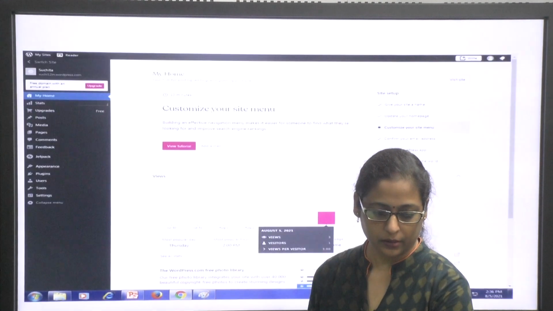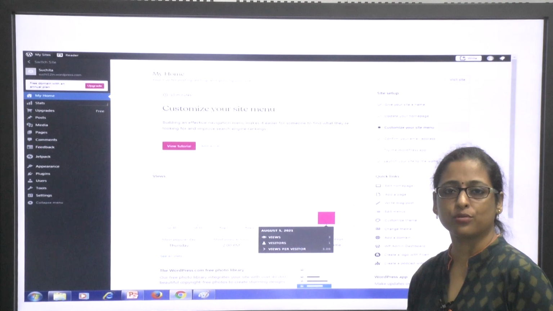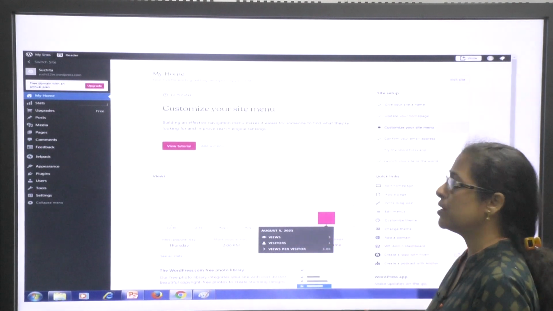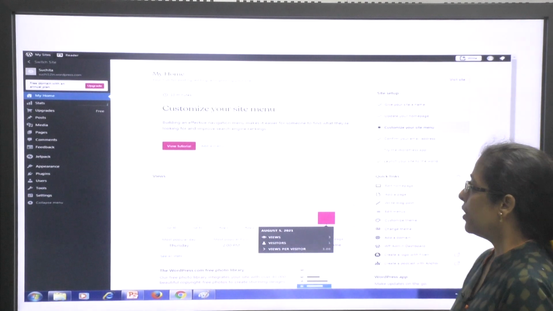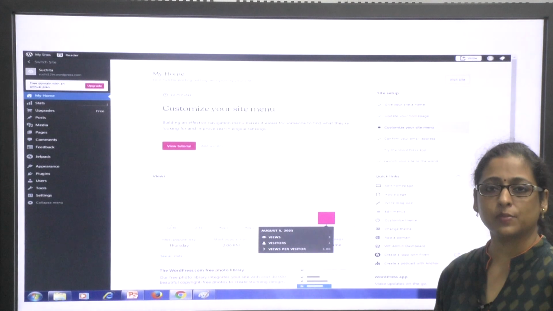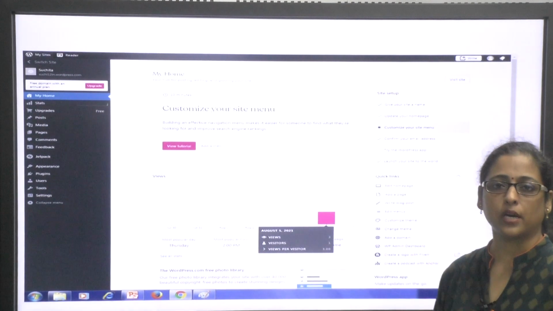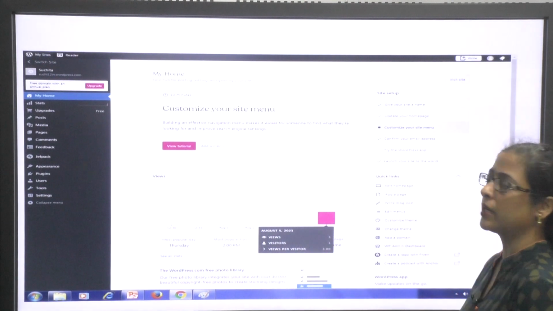Once you have done the payment, or you have chosen the free version of the domain name, and you are done with it, this is the next page that would come up. Over here your domain name has been created, and now they are asking you to create your own website or create your own pages. Now this page would look somewhat like this.